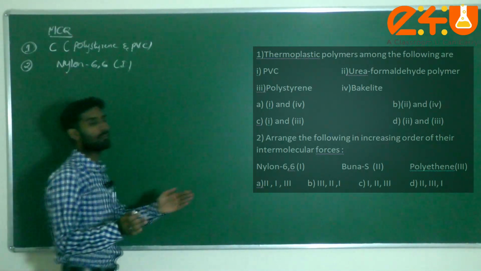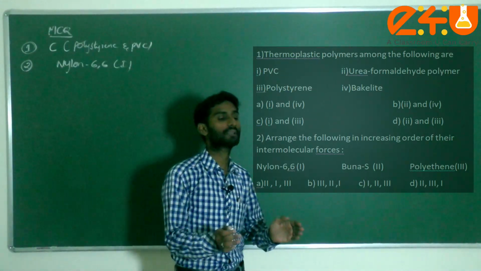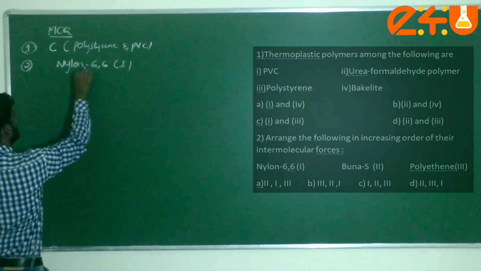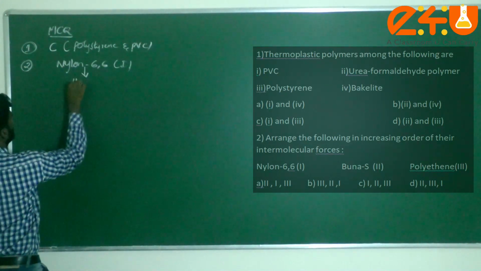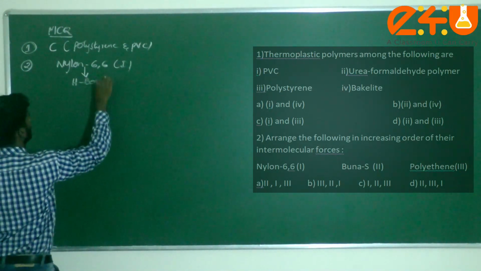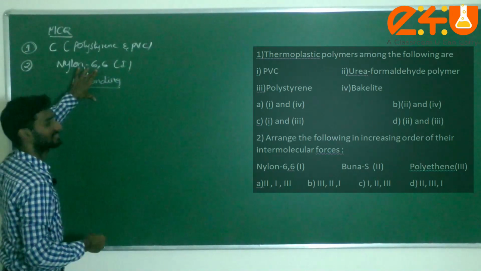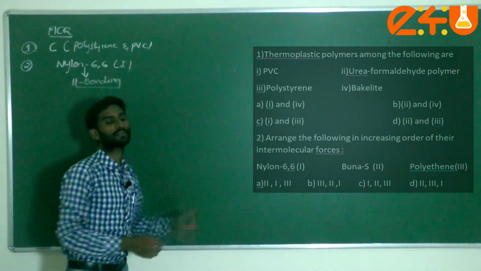Generally fibers have strong intermolecular forces of attraction, and nylon 66 contains hydrogen bonding. Due to that, it has the highest, strong intermolecular forces.